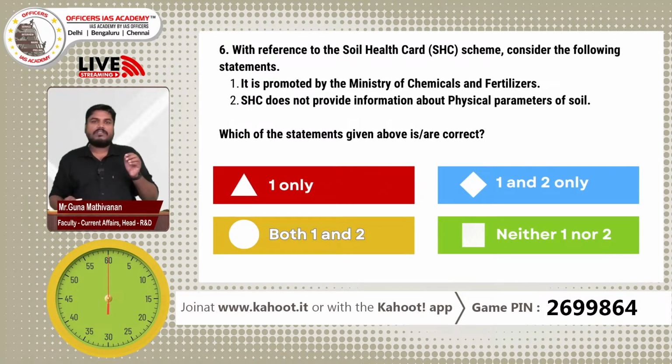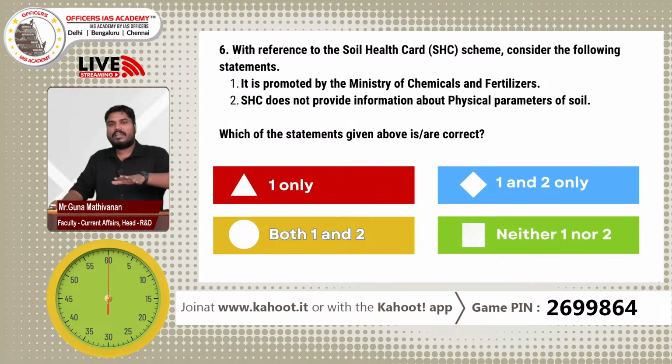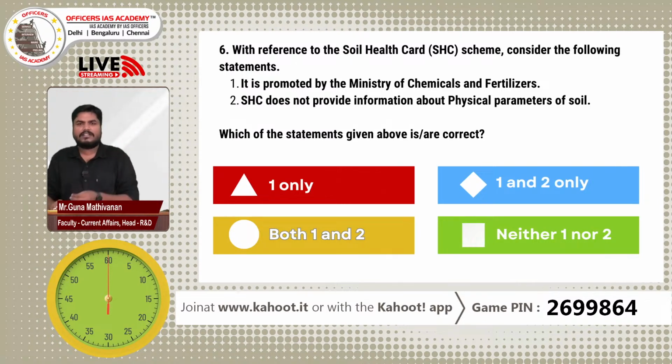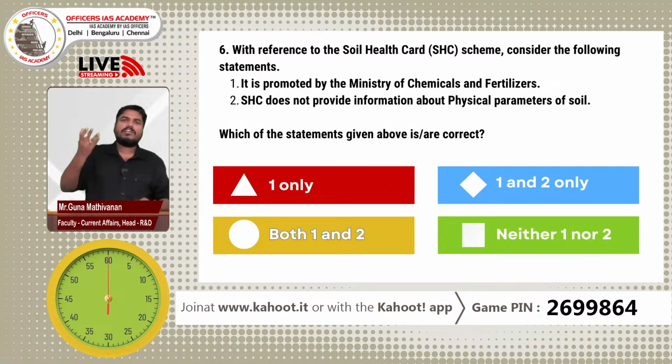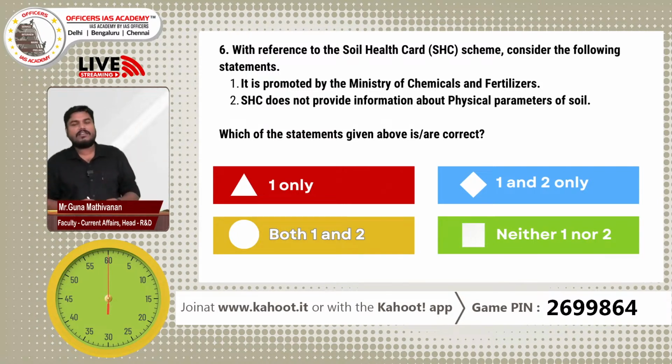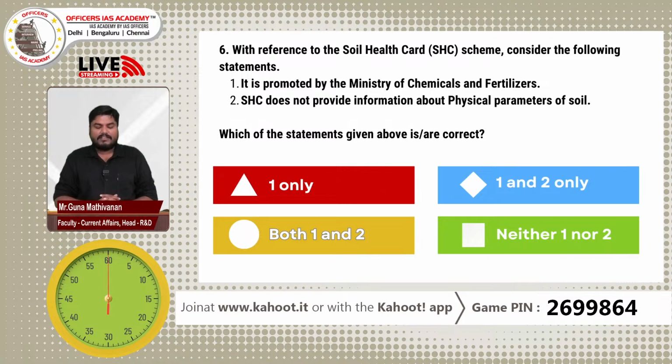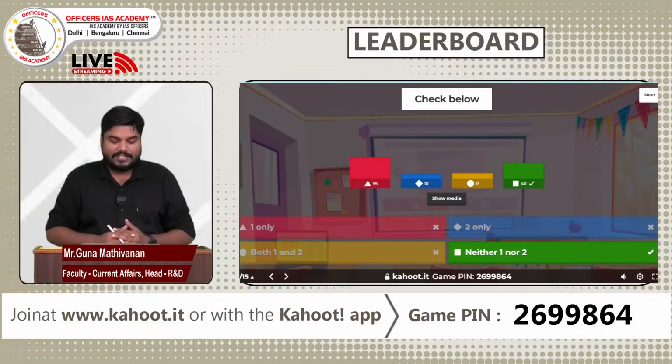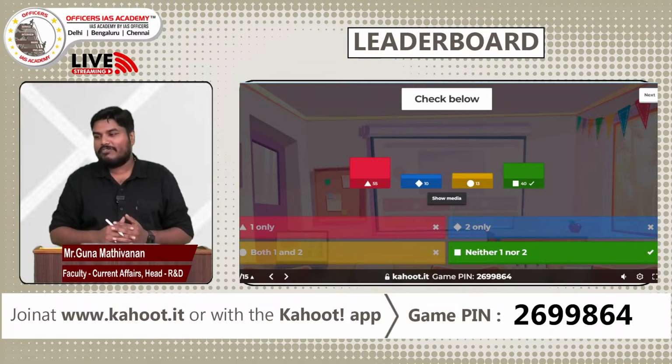That report card will also give you suggestions. Okay, Guna, you are a farmer, your soil has this: nitrogen is better, phosphorus is little, so avoid urea, you can improve diammonium phosphate. They will give me suggestions as well, right? So the soil health card scheme is an initiative of the Ministry of Agriculture and not the Ministry of Chemicals. Soil health card will provide information regarding physical parameters. So both the statements are wrong. So the answer is D, neither 1 nor 2. But see, the majority of them have chosen A, 1 only, but the actual answer is D, neither 1 nor 2. Only 40 participants have chosen the right answer option, D.